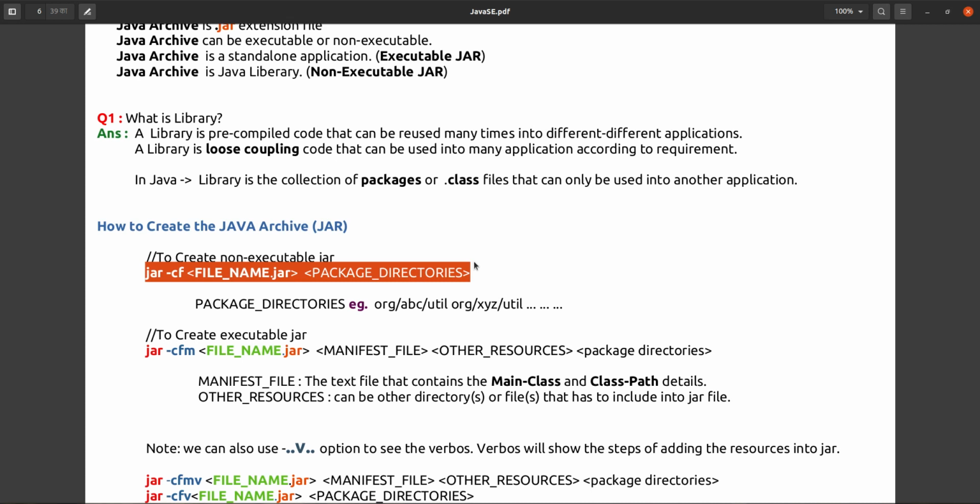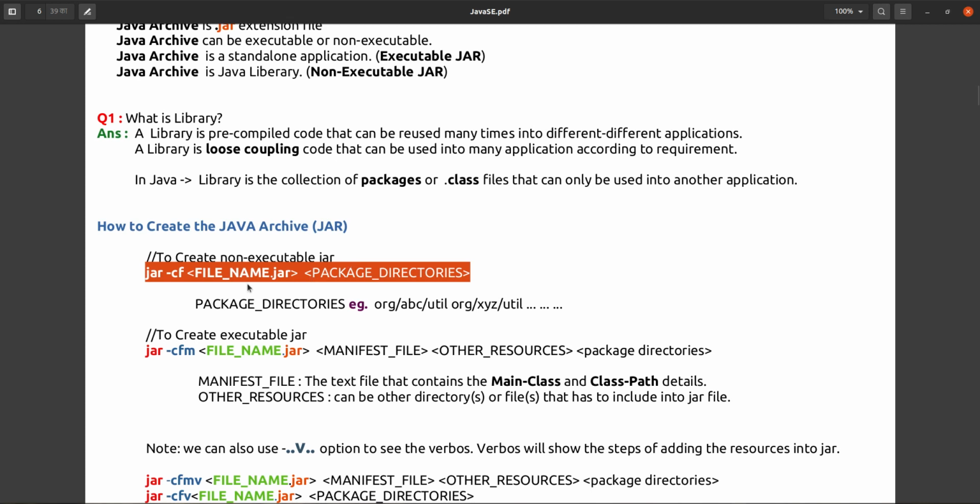So that is a library. This is the syntax that can be used to create a non-executable jar, or a library.